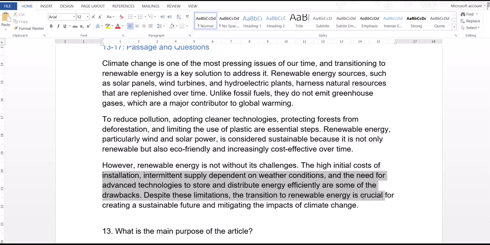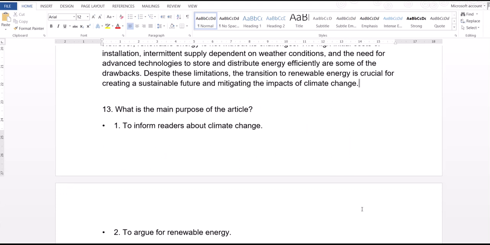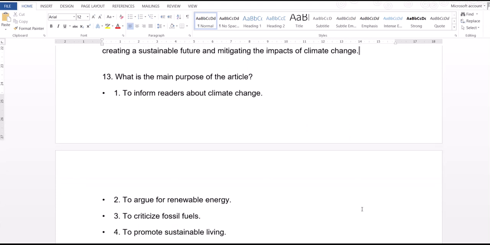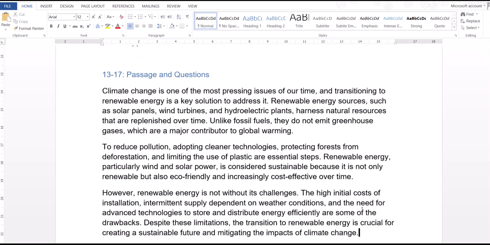Despite these limitations, the transition to renewable energy is crucial for creating a sustainable future and mitigating the impacts of climate change. What is the main purpose of the article? To inform readers about climate change, to argue for renewable energy, to criticize fossil fuels, to promote sustainable living.